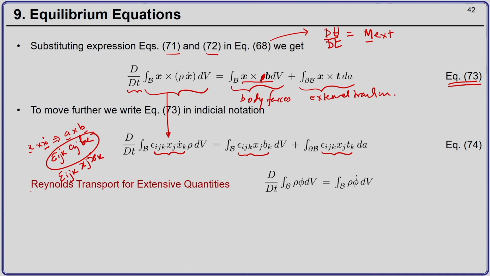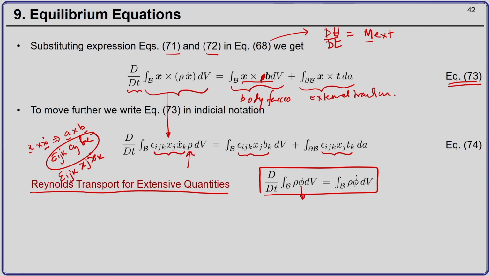Now we come to Reynolds transport theorem, which we earlier derived for extensive quantities which are dependent upon mass. So, phi was an extensive quantity.